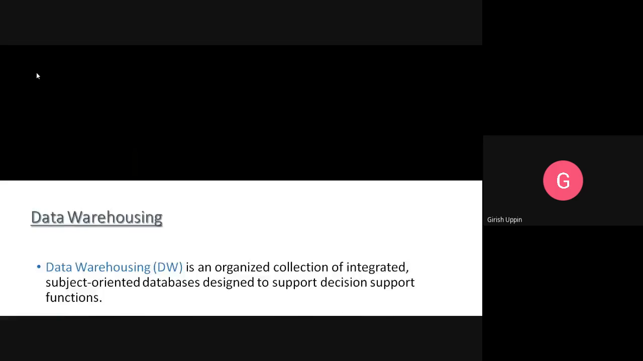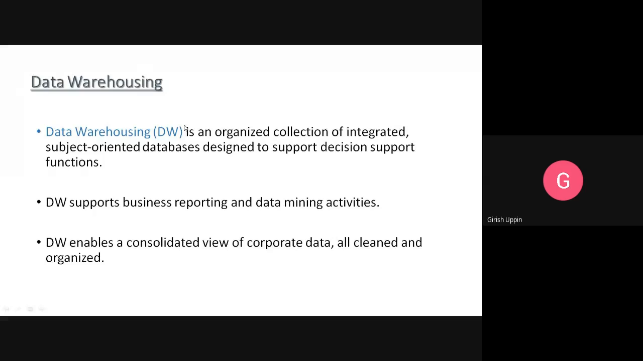So the first thing is there is a difference between a database and a data warehouse. A database is for the operation of the business. There are many databases. It depends on the organization itself how they want to have the databases.